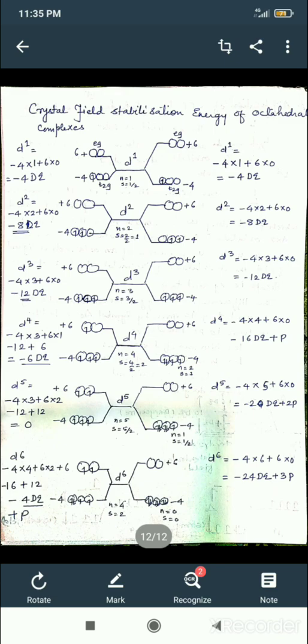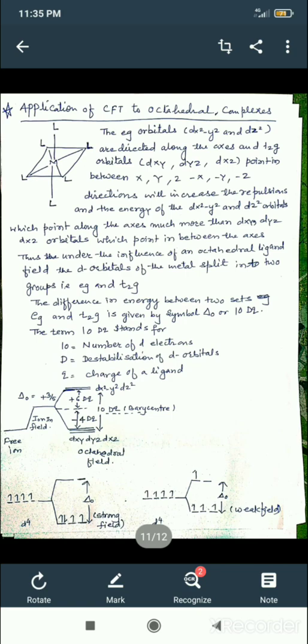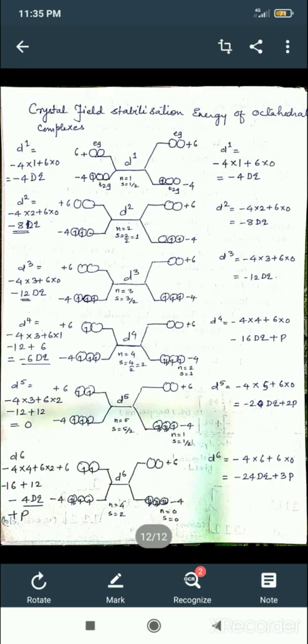So -4 into 1 plus 6 into 0. So 4 ones are 4, that is the answer is -4 Dq. Now what is Dq? D is the destabilization of d orbitals and q is the charge of a ligand.